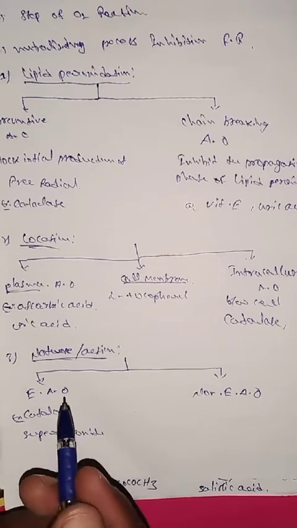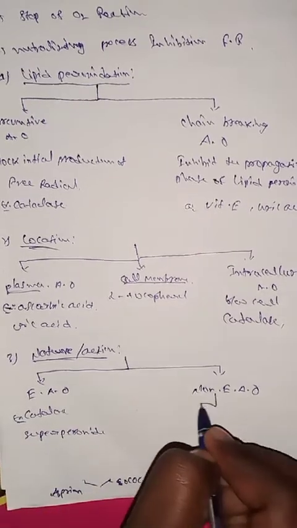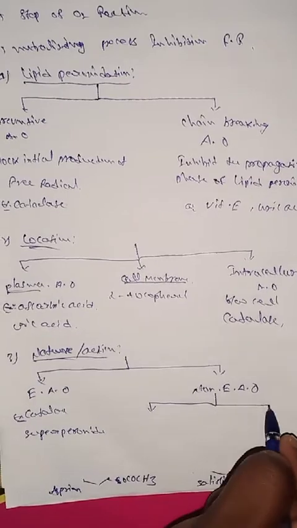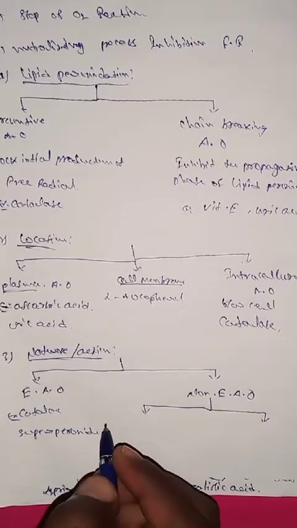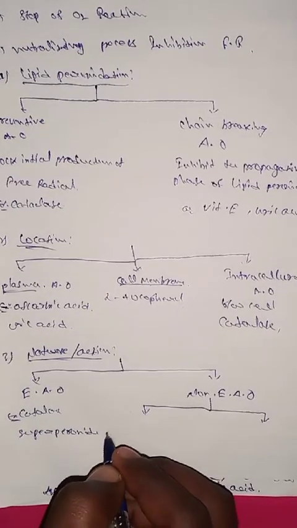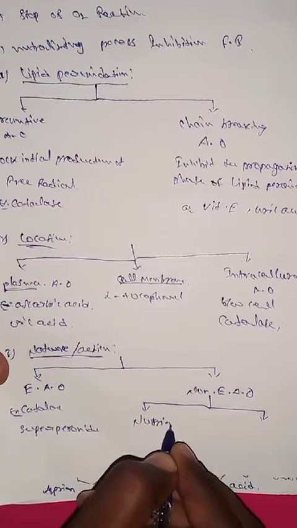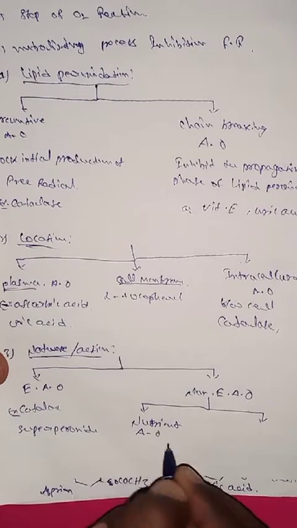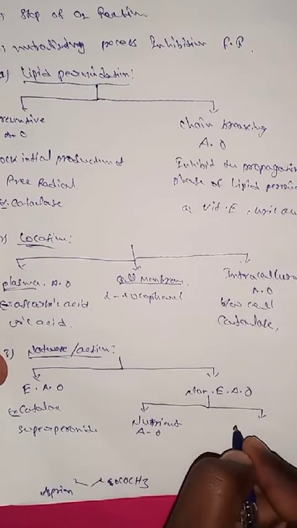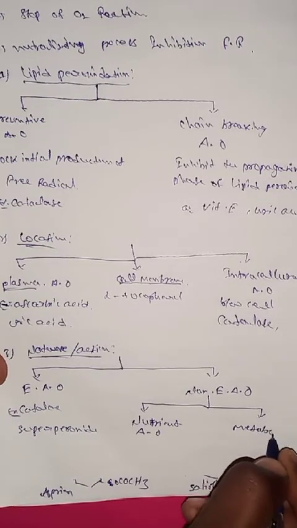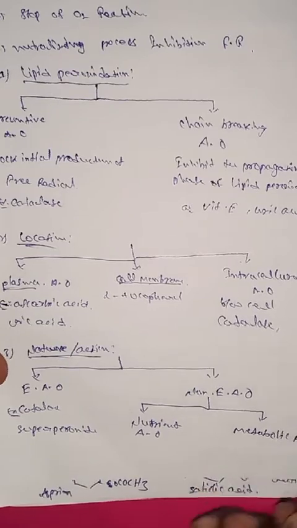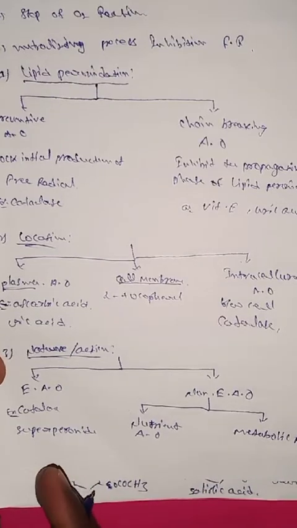Non-enzymatic antioxidants are again classified into two types: nutrient antioxidants and metabolic antioxidants.